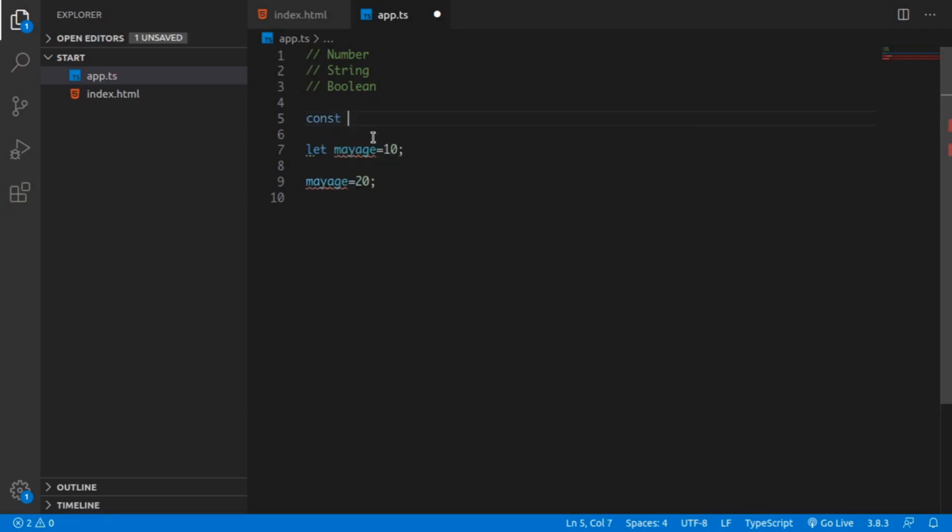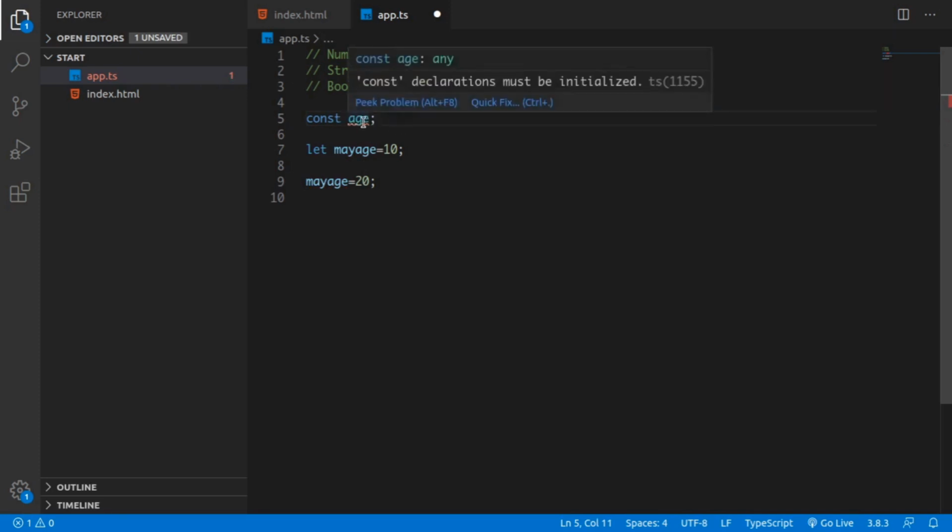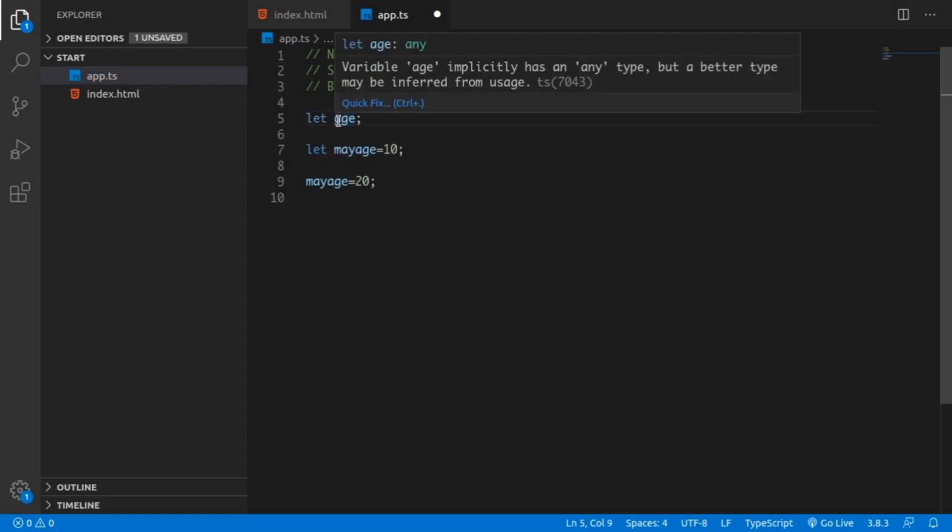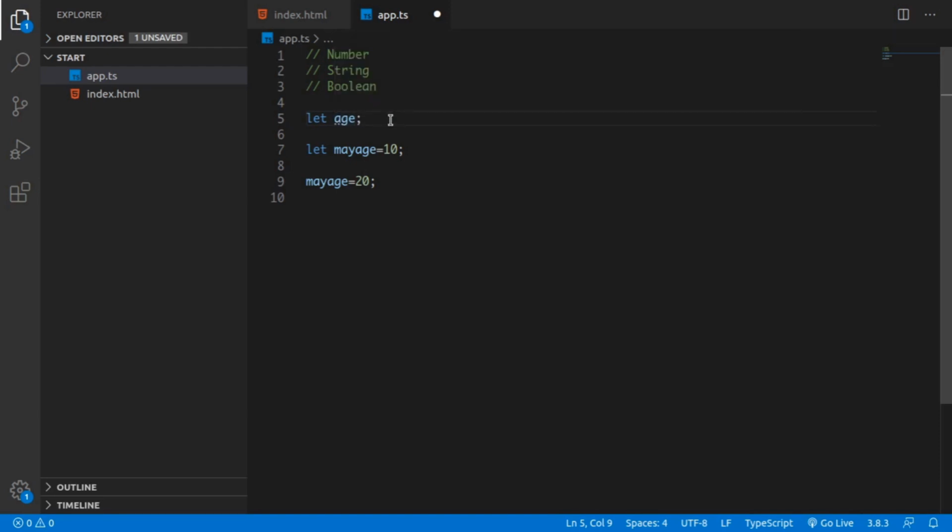Let's type a constant called age, and that's it. And if we see, the editor gives us an error, and the error is that the constant declaration must be initialized. Okay, and even if we give a let here, then it also gives us an error that this value has a type of any. Okay, any is another type in TypeScript, but it says that variable age implicitly has any type, but a better type may be inferred from uses. It means that basically it needs a type to be declared.